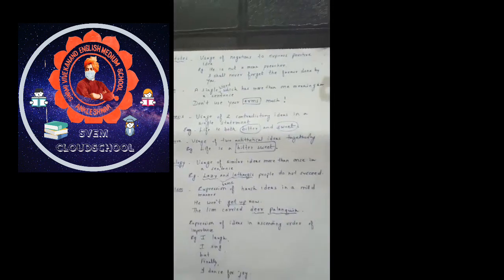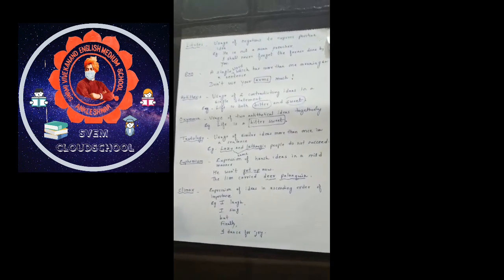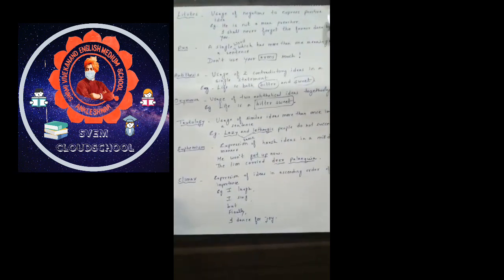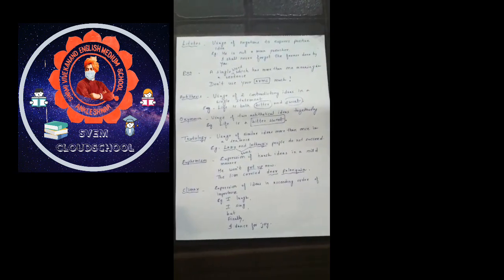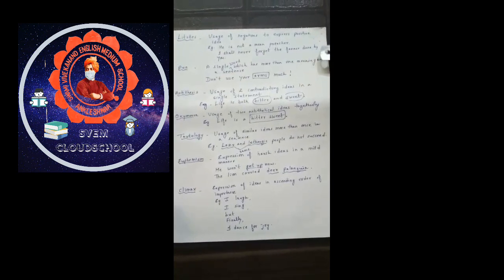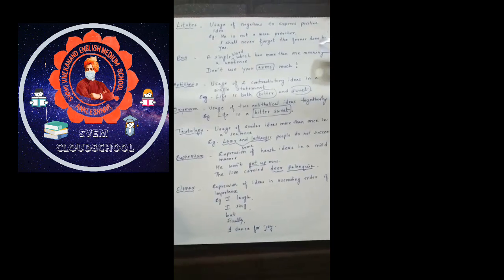The next figure of speech is litotes. Litotes describes the usage of negations to express positive ideas. He is not a mean preacher describes his greatness. Another example is, I shall never forget the favor done by you, meaning that I'll always remember the favor done by you.